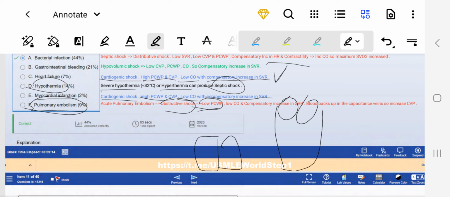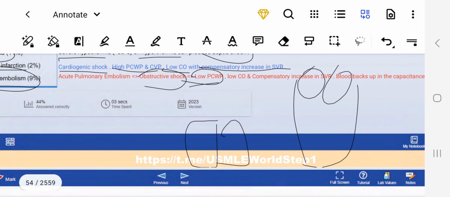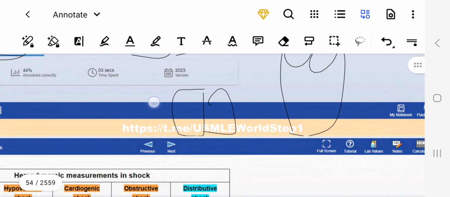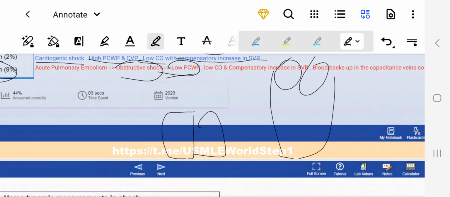My drawing is very bad. If there is obstruction in the lungs, the blood flow, the volume, will go to the left atrium very slowly, right?